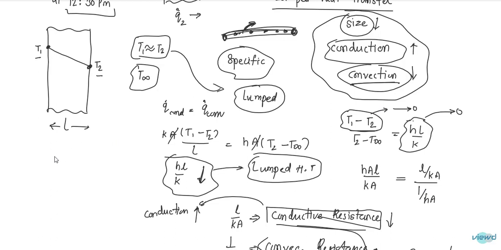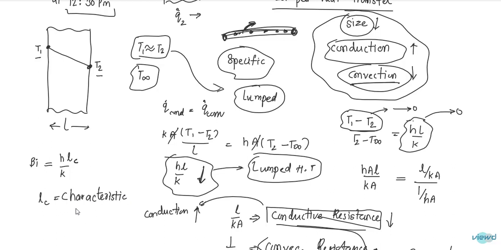So this hL by K is given by a scientist known as Biot, and that number is the Biot number. Biot number is equal to hL_c by K, where L_c is the characteristic length. We will see more about characteristic length in another video.